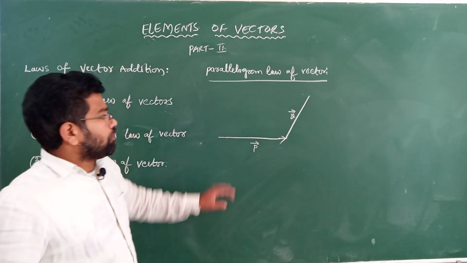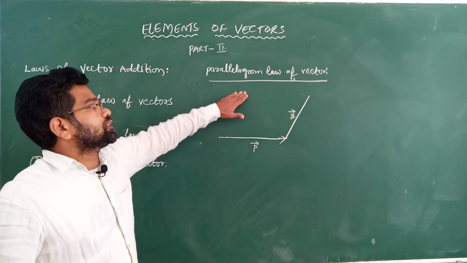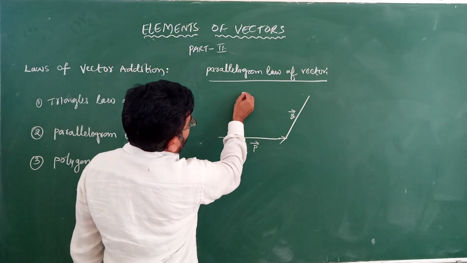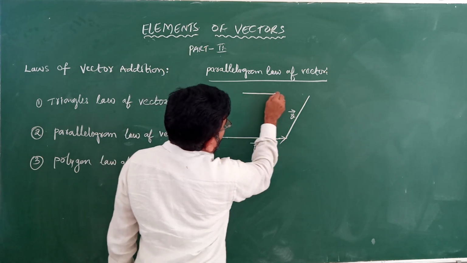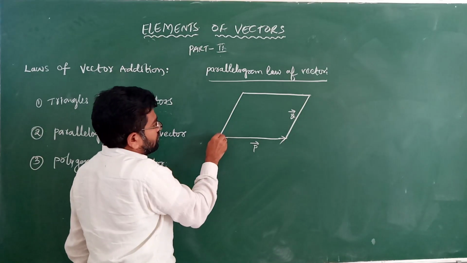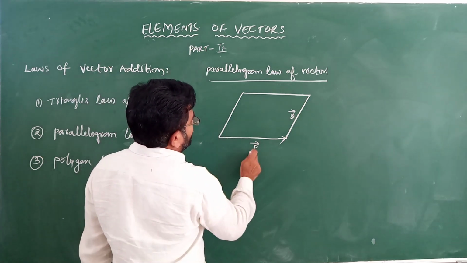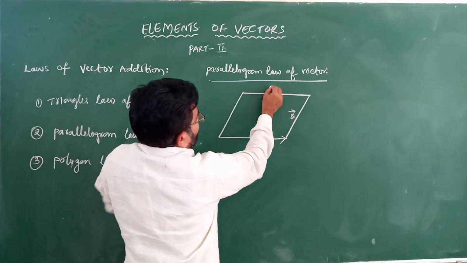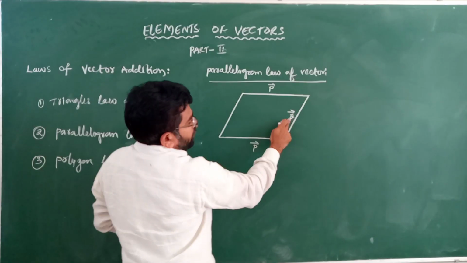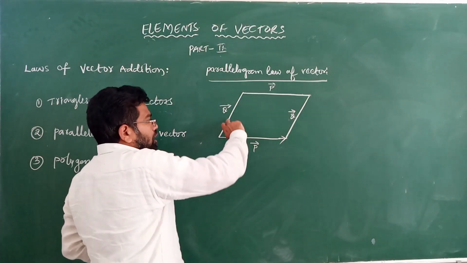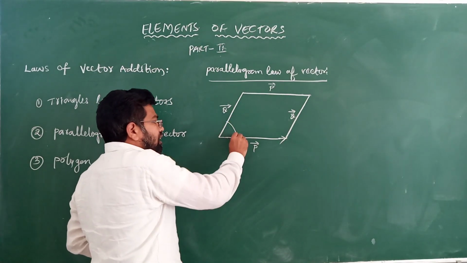But here, parallelogram means two opposite sides are equal. These two sides are equal. This p vector is also one p vector. This q vector is also a q vector. The angle between these two vectors is theta.